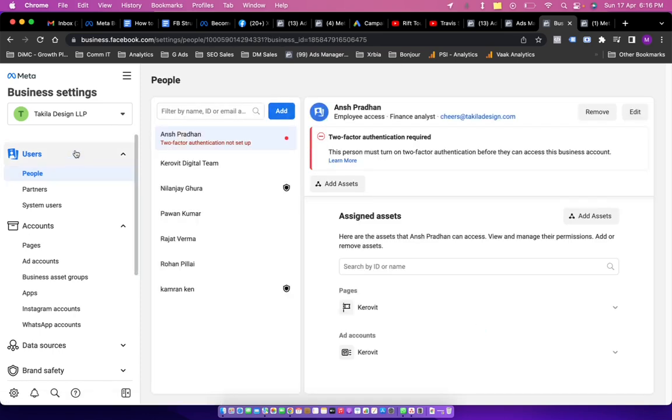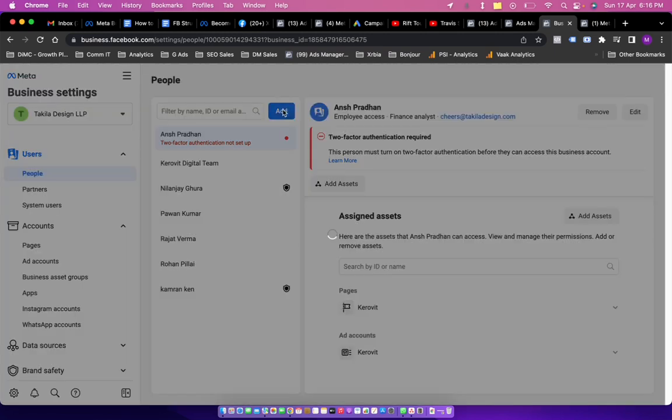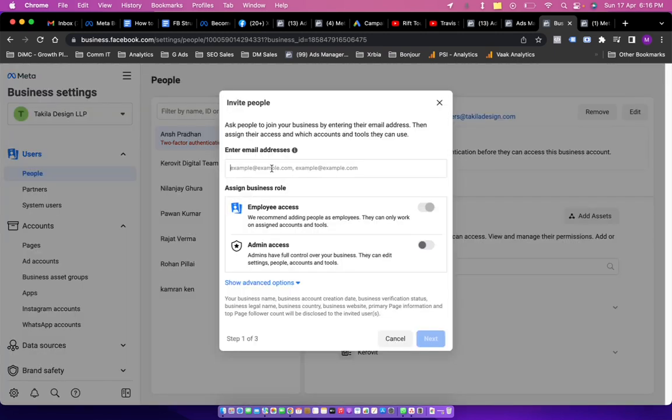So you can see this ad account can be accessed by these many people. I click over here, which says add, put in the person's email ID like this, and then maybe click on next.